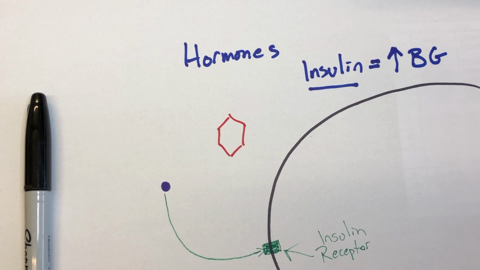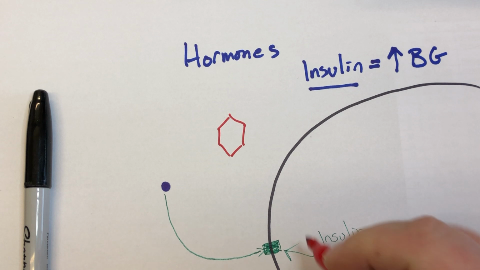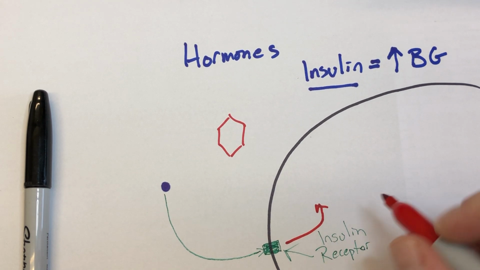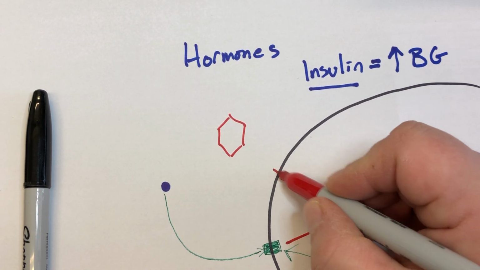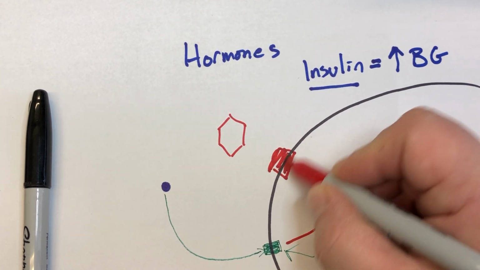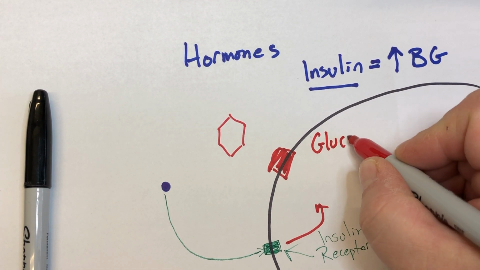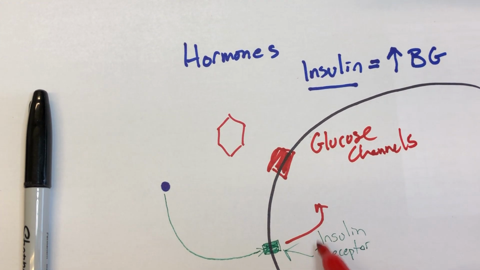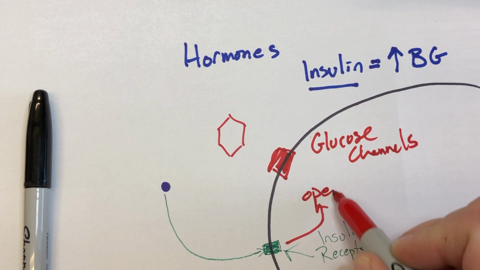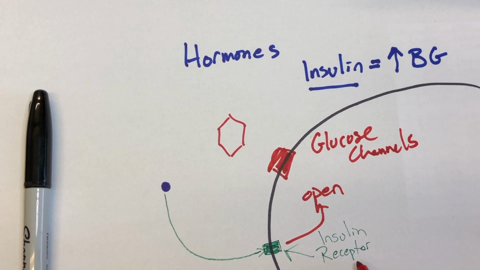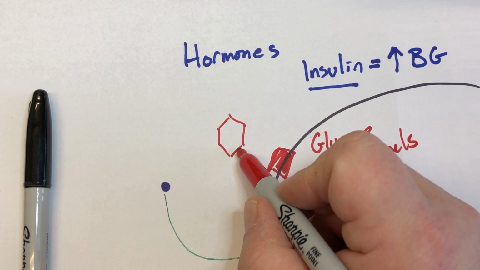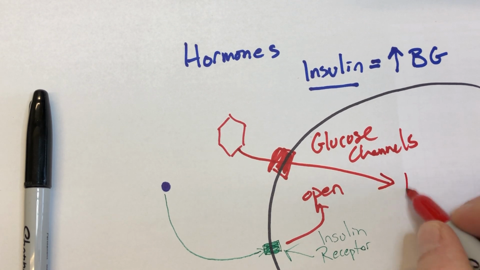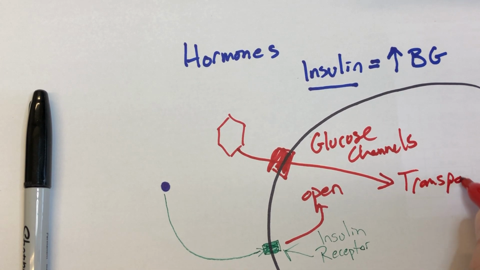Now there's a whole bunch of different types of actions that could be triggered. With insulin, what we see is that the insulin receptor triggers a second messenger system that eventually inserts and opens glucose channels. And as insulin binds to the insulin receptor, that causes the glucose channels to open so that glucose can be transported into the cell.